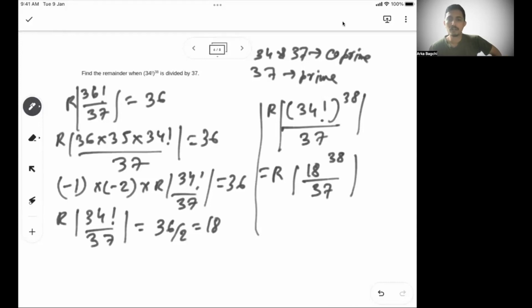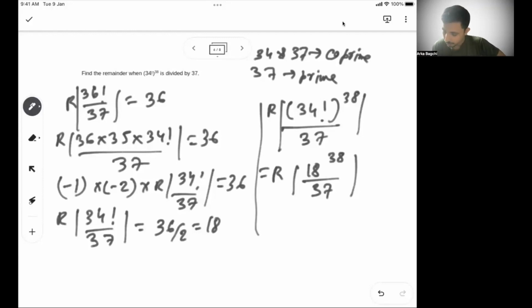Because 34 factorial by 37 is nothing but 18. Now, if you keep writing 34 factorial to the power 38, what does that mean? 34 factorial to the power 38 means 34 factorial written 38 times. So each time, if I get 18 as a remainder with 37, then I get 18 to the power 38 as a remainder, right?